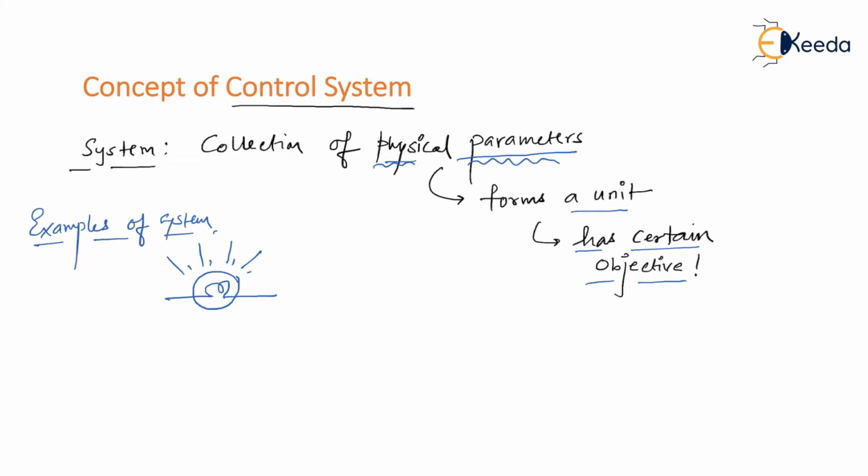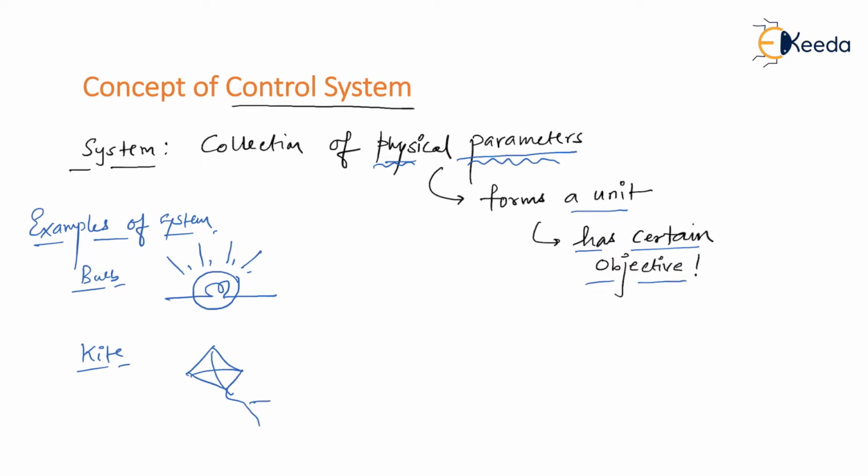Or else, I can also say a kite is also a system. Why? Because a kite is made up of paper along with the stick, along with the string also. Then it becomes a system. So kite, bulb, I can define them as a system because they are actually a collection of some physical parameters. It looks like some unit and definitely it has a certain objective.